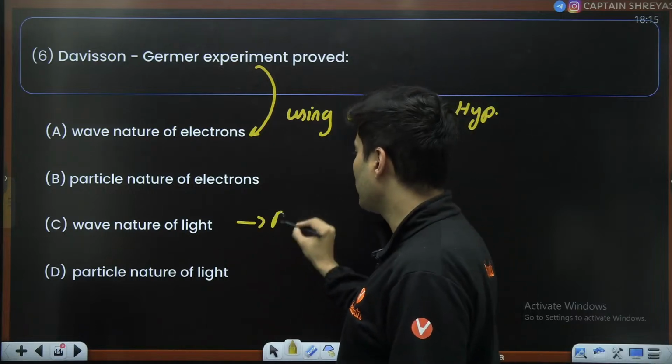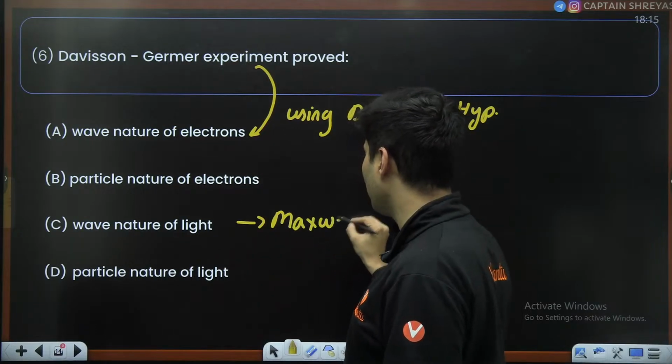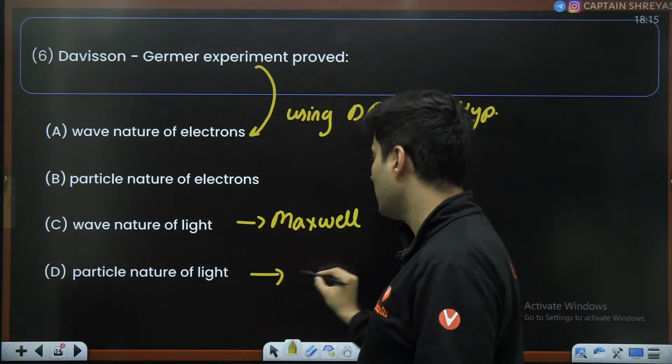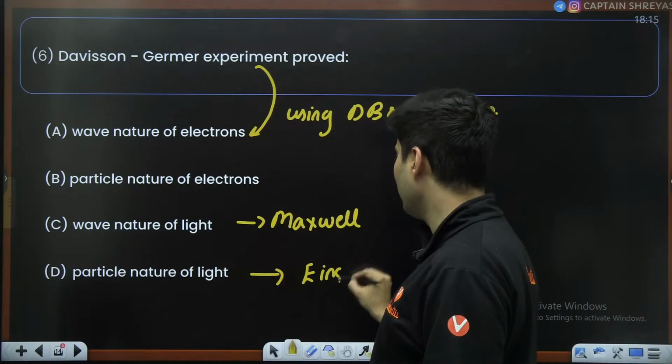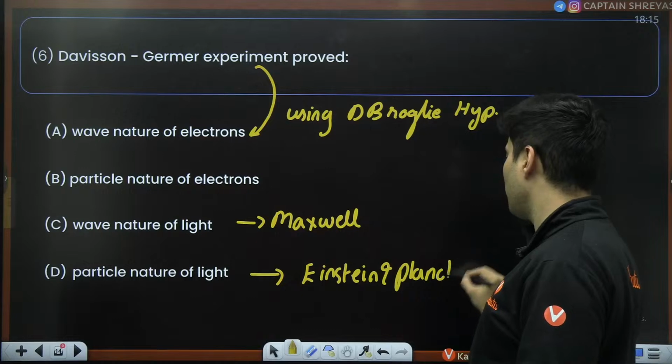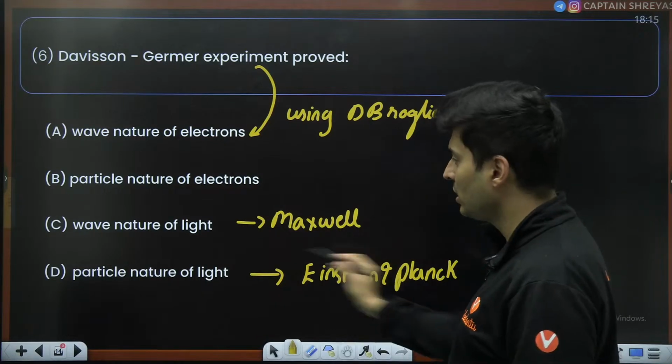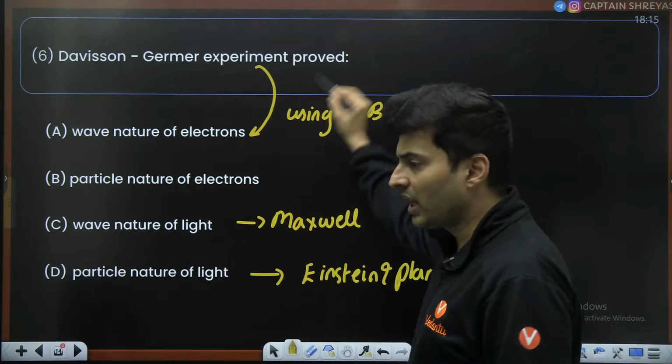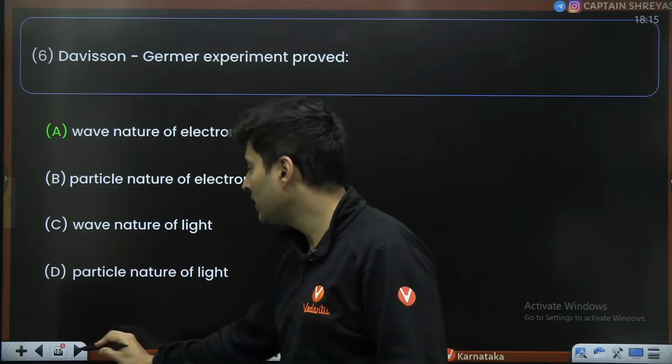Wave nature was given by Maxwell, electromagnetic radiation. There is a separate chapter for this. This is nothing but Einstein. He won the Nobel Prize for this. Einstein and Planck, H, Planck's constant. So that is the particle nature of light. So any of these questions can definitely come.